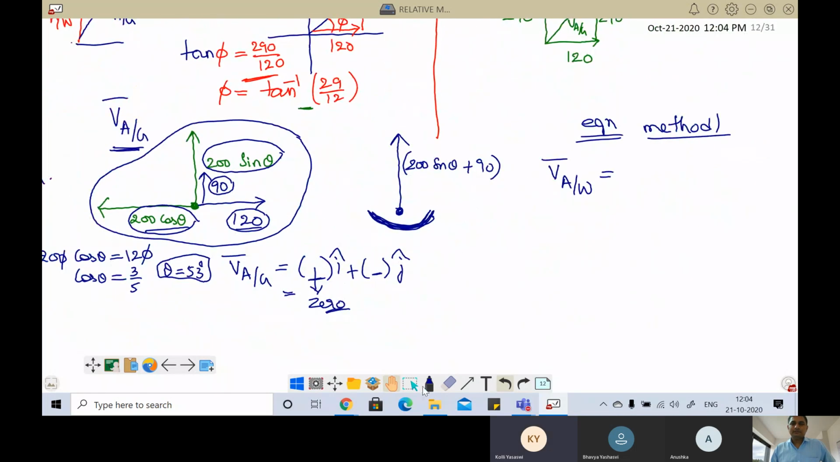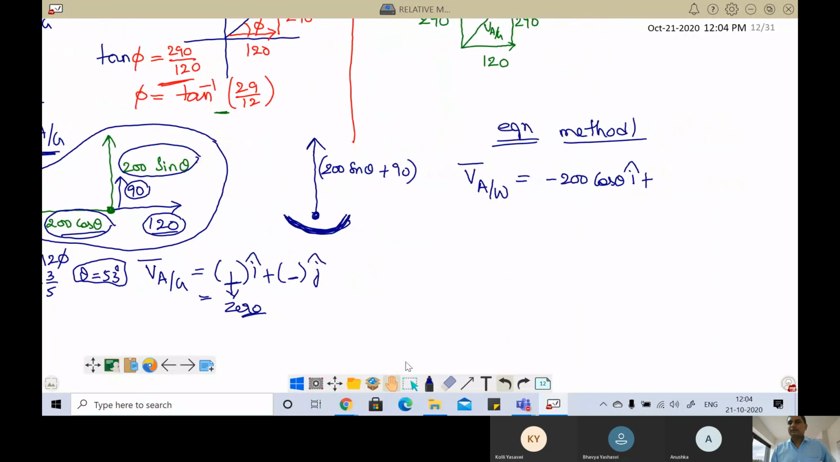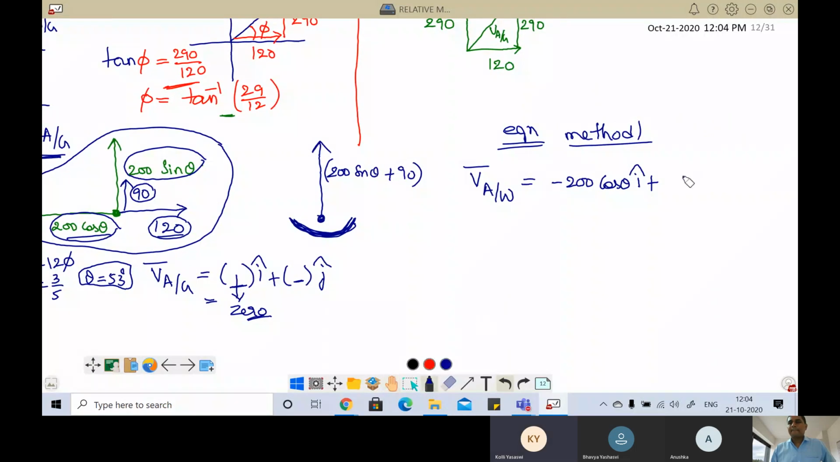Correct? Yes, sir. So we'll write as minus 200 cos theta i cap plus what? How much? 200 sin theta j cap. Correct. This is the velocity of the aeroplane with respect to wind.